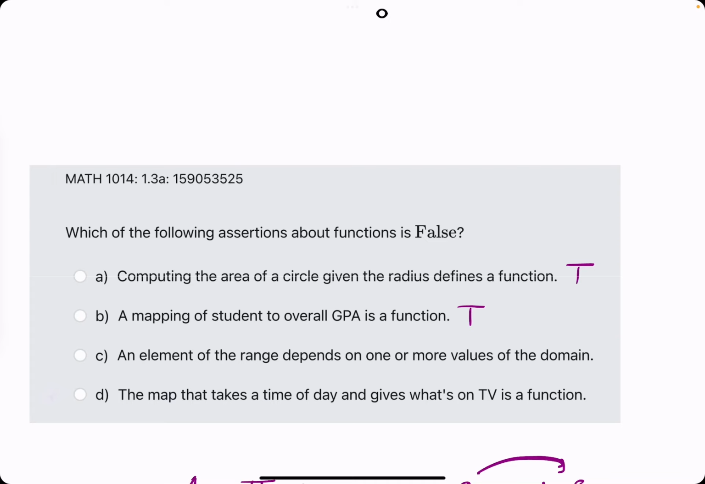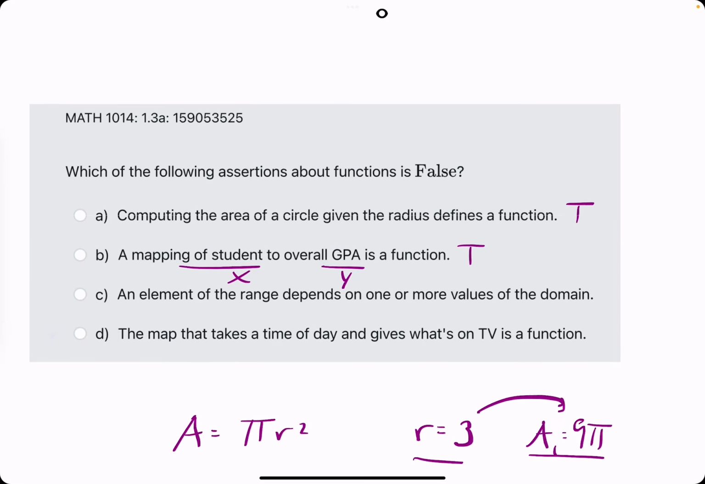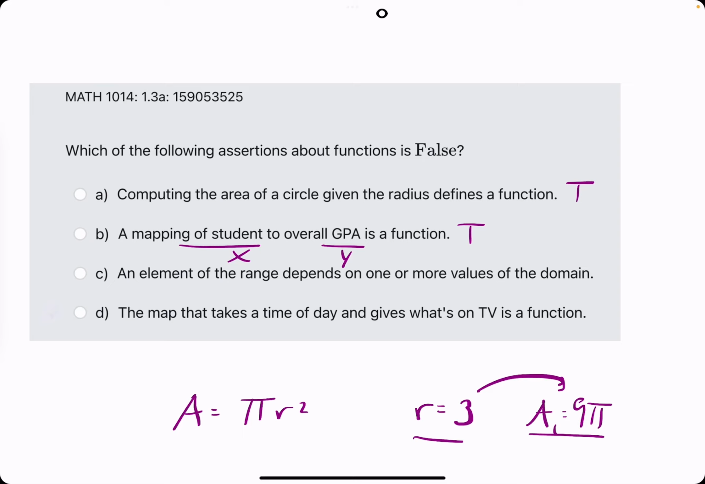Basically what that means is, if students are the x values and GPA is the y values, a student mapped to GPA is not going to have multiple GPAs. In other words, a single input is not going to have multiple outputs, right? A student can't have a 4.0 but also have a 3.8. That just doesn't make sense. So it's definite that a student will only have one output, one GPA, which means that it would be a function, okay?